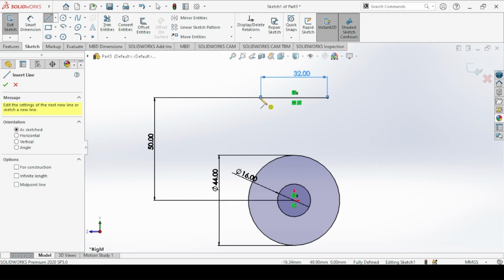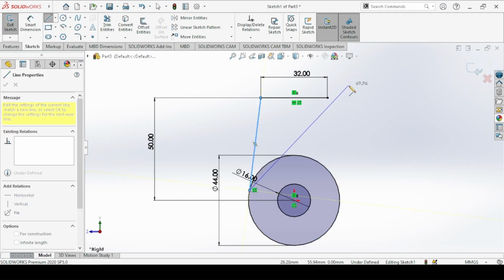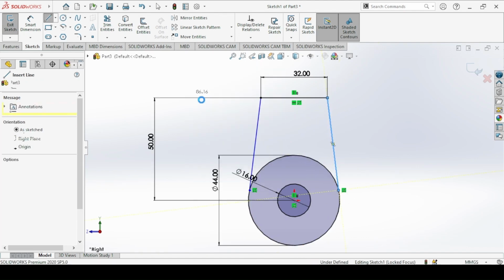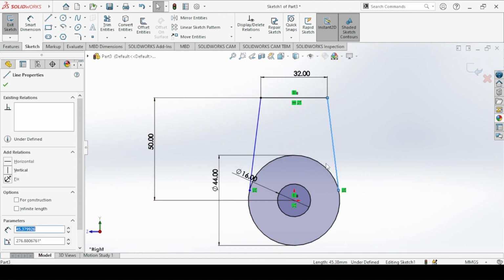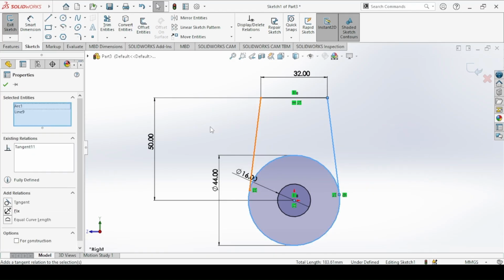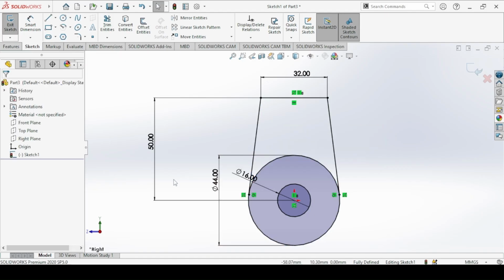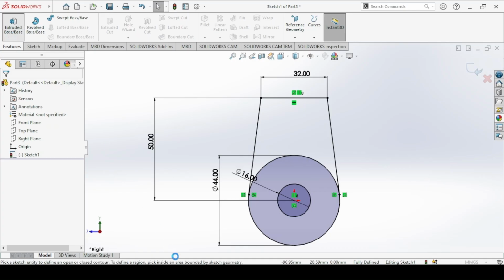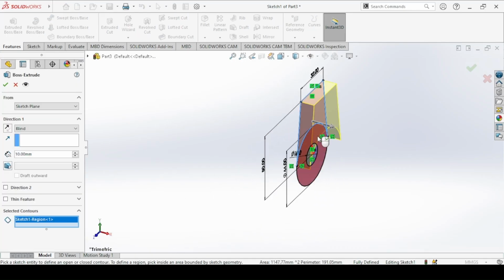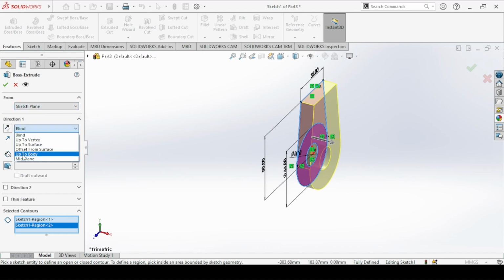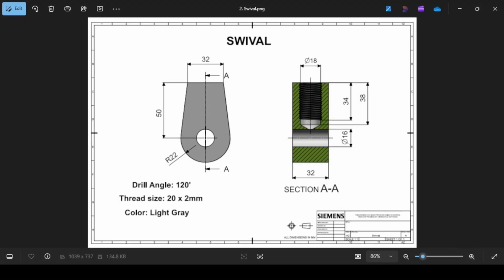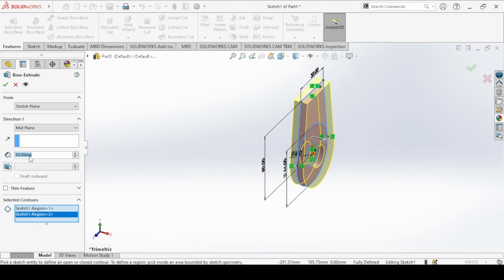And then we connect the ends to the circle and make sure there is a tangent. So come to extruded boss base and then click on the area that you want to extrude. We make sure the extrusion is symmetric, so come to mid plane, and the distance of extrusion is 32 millimeters.